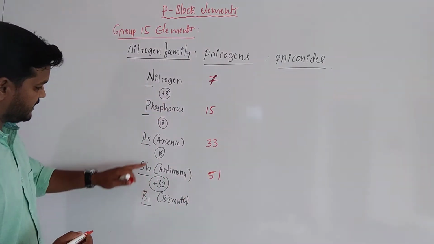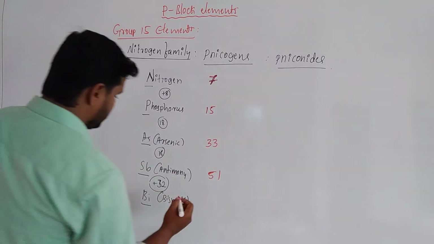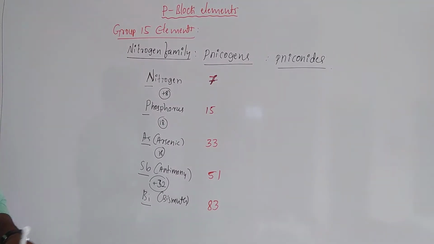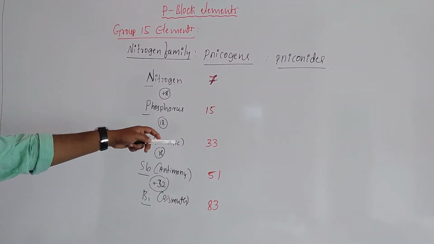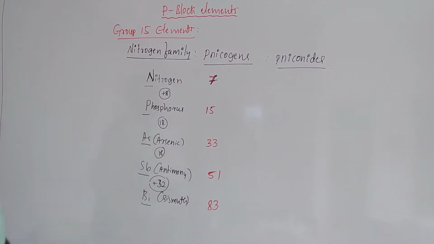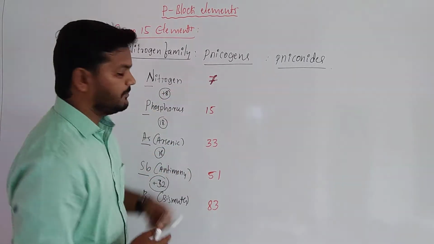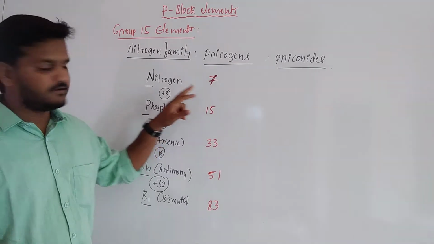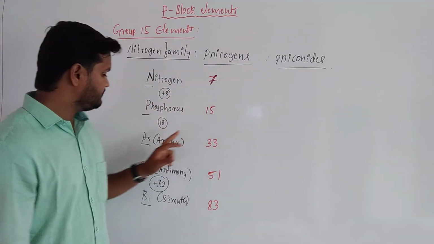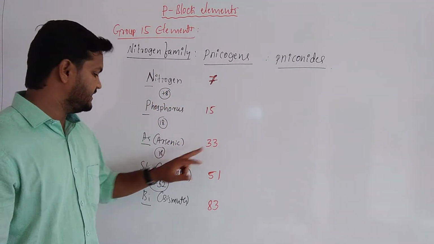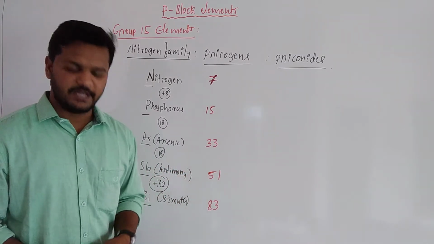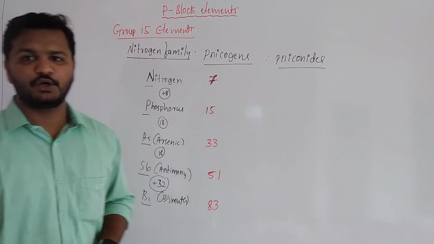And 51 plus 32, 83. Okay, 7, 15, 33, 51, 83. These are the atomic numbers of the respective nitrogen family members. Nitrogen 7, phosphorus 15, arsenic 33, antimony 51, and bismuth 83. And their electronic configuration.